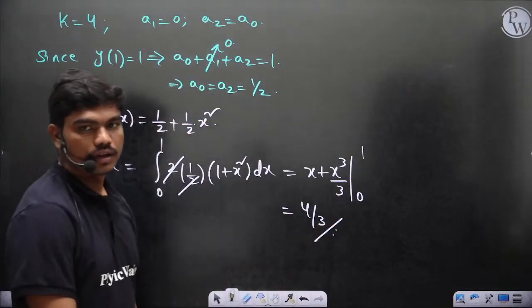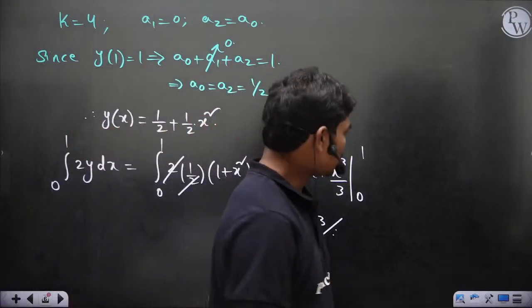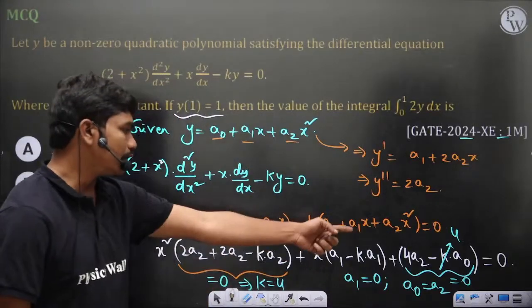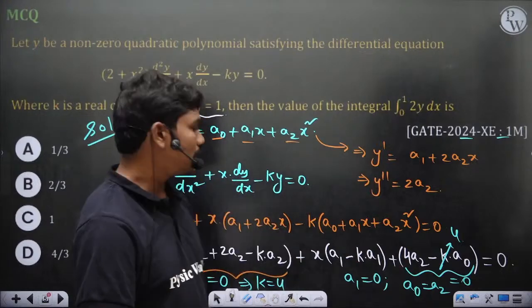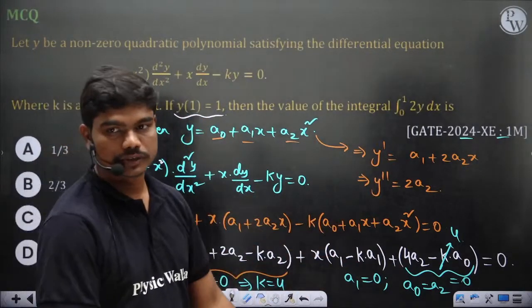So 4 by 3 should be the actual answer, because see, by default this is an identity. Irrespective of the values of x, this equation is getting satisfied always. Which means these coefficients individually have to be zeros. Clear?